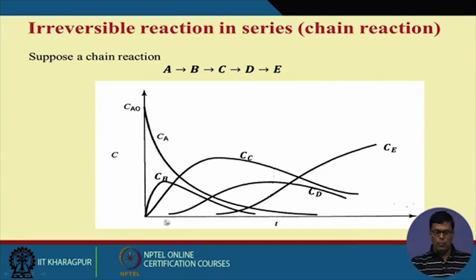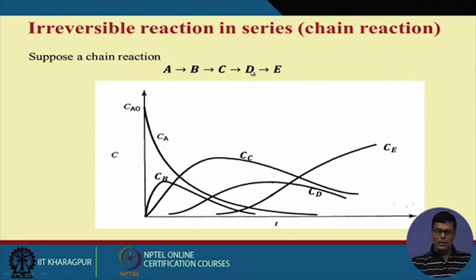Now why am I showing you this? Our intention is to find out, suppose we are interested in compound B, at what time the Cb will be maximum. Suppose I am interested in metabolite C, then I am interested in when the C formation will be maximum.